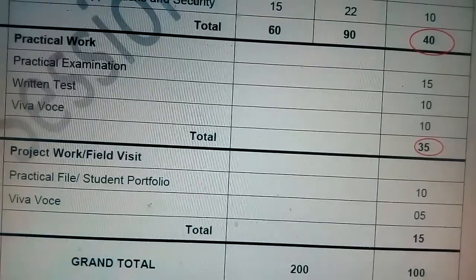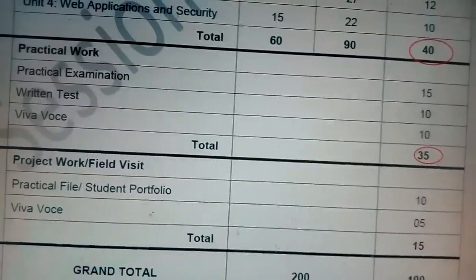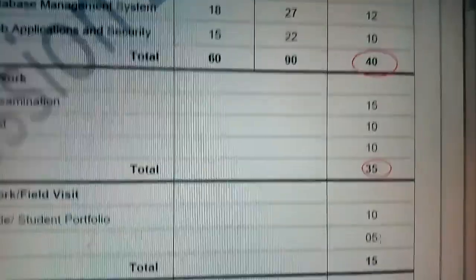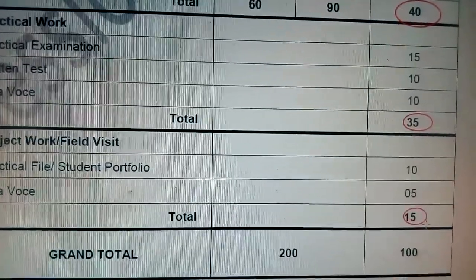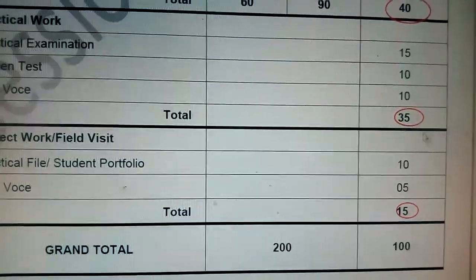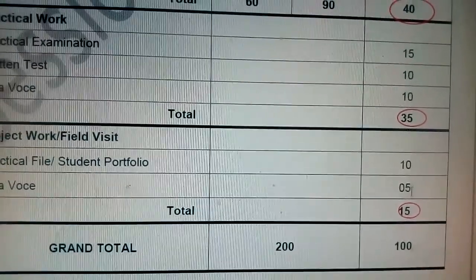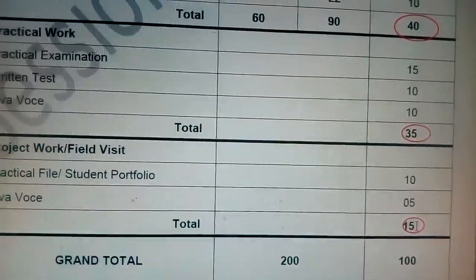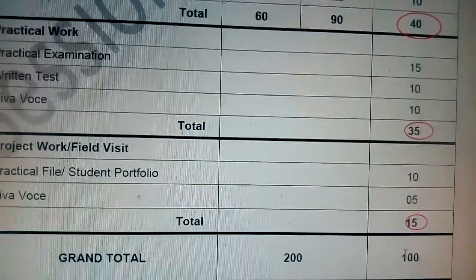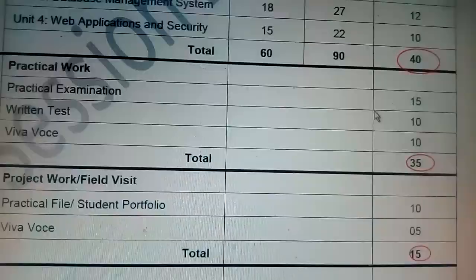Okay, and here you can see the practical file or student portfolio is 10 marks, and viva voce 5 marks, so that is 15 marks total. Now you can see 35 and 15, practical and project work total is 50 marks. So theory 50 and practical 50, so total 100 marks. And these are timings.